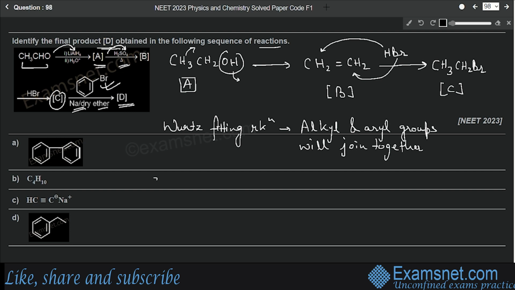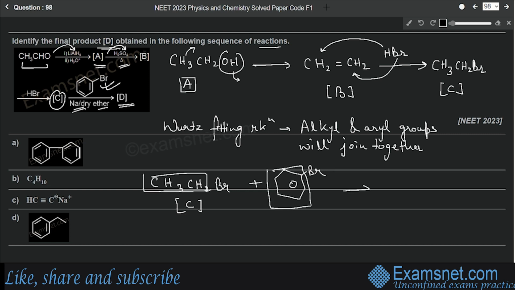Our product C was CH3CH2Br, right? This was the product C. Now it is reacting with this aryl halide with sodium in dry ether. So the sodium and bromine will be removed as sodium bromide, and this alkyl group and this aryl group will join together. So what will be the final product? This is the benzene ring, and here we'll get CH3CH2. So the final product will look like this. This is your product D. So here we can see option number D is the correct answer.